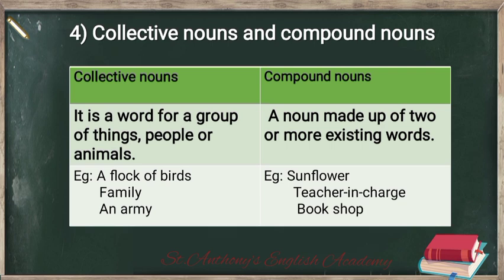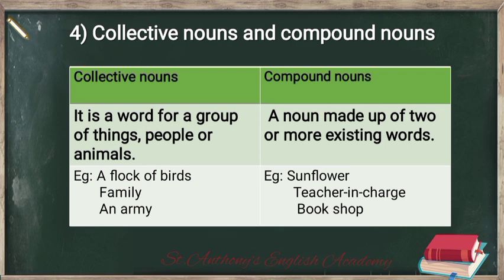As an example, there are a few boys and we can call them a group of boys. Instead of saying there are many boys, we can say a group of boys, right? So a group of is a collective noun. Here we have other examples: a flock of birds, a family and an army, right? There are few or many people or things or animals inside that particular group, but we call them a collective noun.